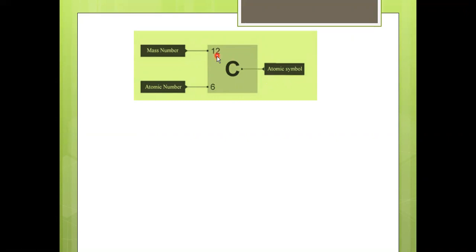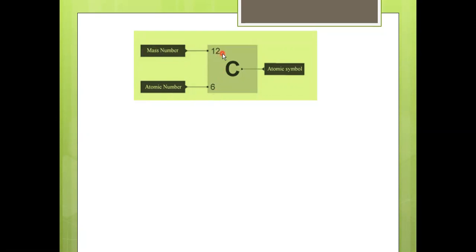And here we wrote 12. Before that, I'll come to the 6, right? When you take the 6, on the left side, the lower space belongs to what? The atomic number. And the upper left space is given as 12, which equals the mass number. Here you should be very careful. The upper left corner belongs to the mass number, and the lower side belongs to the atomic number.